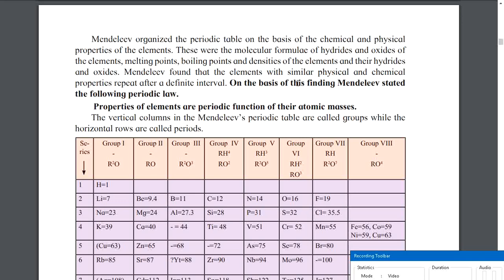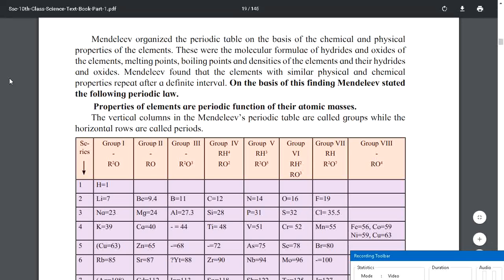On the basis of this finding, Mendeleev created a periodic law, and he said that properties of elements are a periodic function of their atomic masses. Here Mendeleev is much more concerned about mass. Every object has a mass. If you don't know what mass is, you should Google it and learn it, because this is a very basic concept.